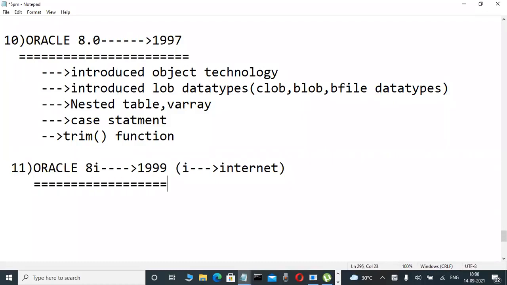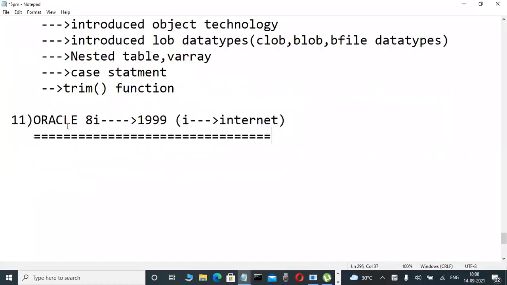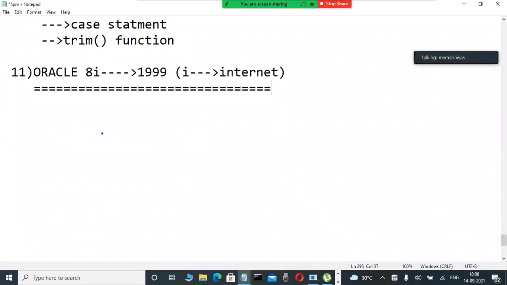Oracle focused on internet technology. Suppose you are a Java developer and want to develop a web-based application, JSP is there. If you are a .NET programmer, ASP.NET, active server pages, is there.